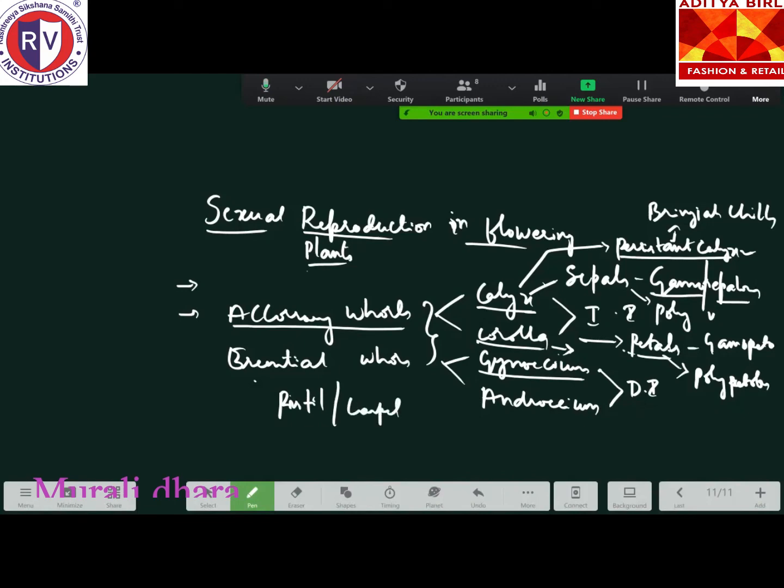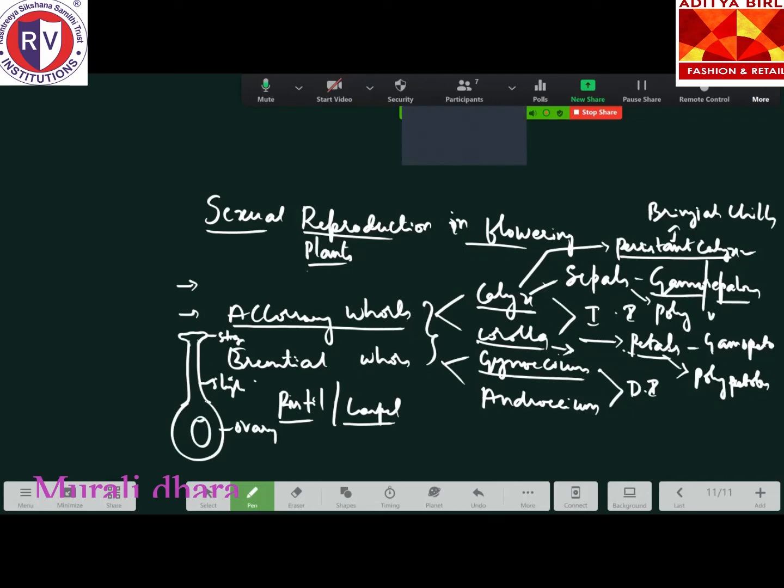Pistil or carpel, how does it look? What are the parts? It consists of the ovary, style, and the stigma. This one is the stigma, this one is the style, and this one is the ovary. Stigma, style, and ovary are the parts of the pistil or carpel. Inside the ovary, we have the ovule, which contains the embryo sac. Then coming to the androecium, what is an individual unit of androecium called?